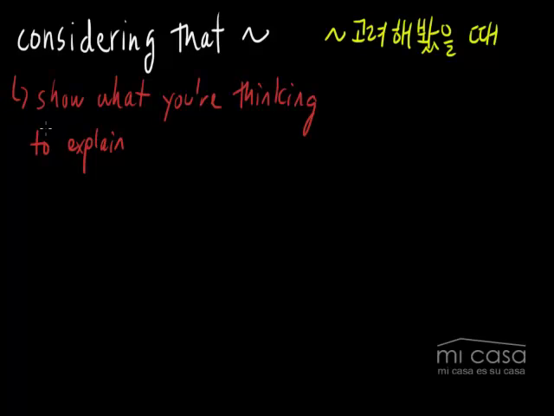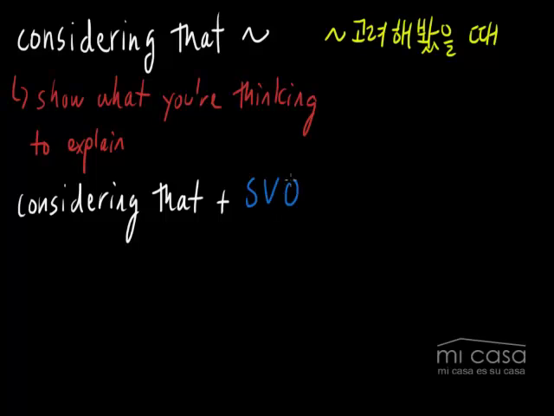So if that doesn't really make sense, don't worry. I'm gonna try and explain it, and we're gonna go through some examples, and I think it'll be much clearer then. So first, let's look at the first way to use this. Considering that plus a full sentence. Okay? Considering that plus subject, verb, object. And let's go ahead and look at our first example.